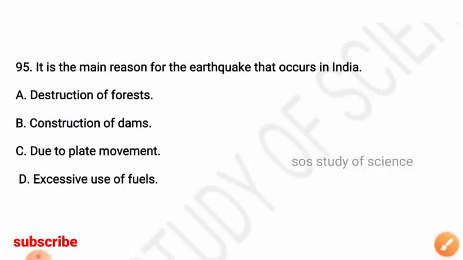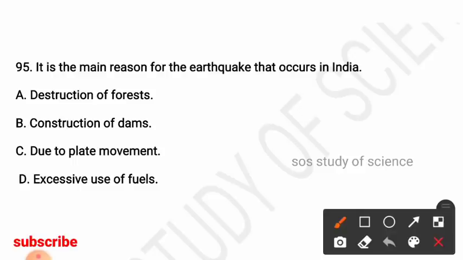Next, what is the main reason for the earthquakes that occur in India? Options: destruction of forest, construction of dams, due to plate movement, excessive use of fuels. Right answer is option C, due to plate movement. It is the main reason for the earthquakes that occur in India.